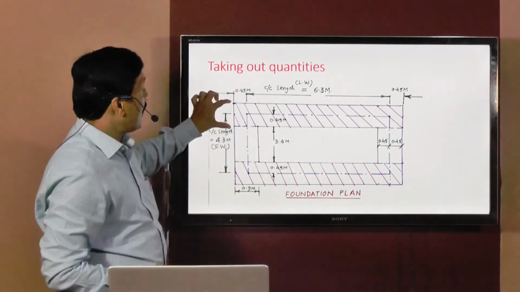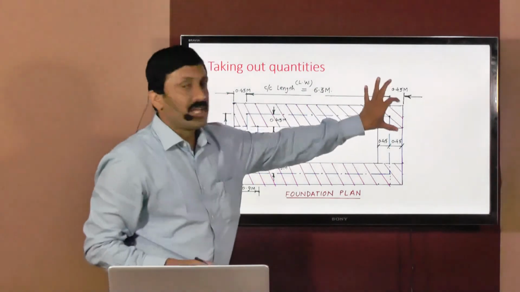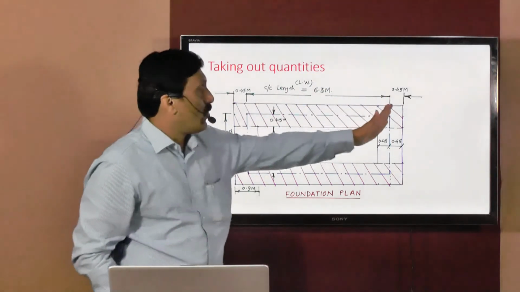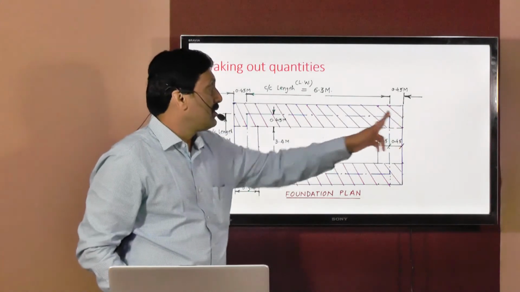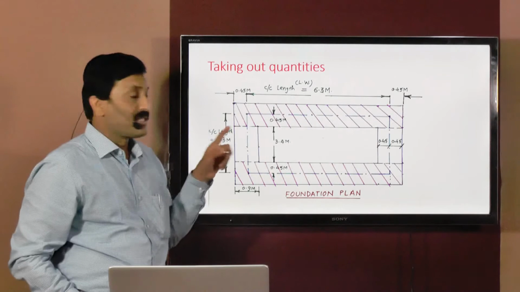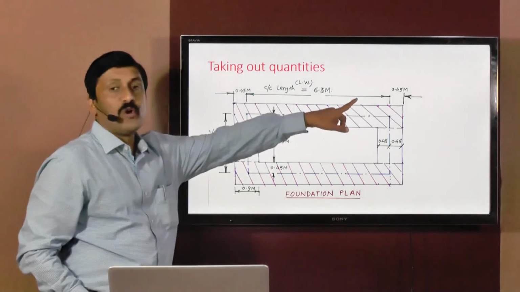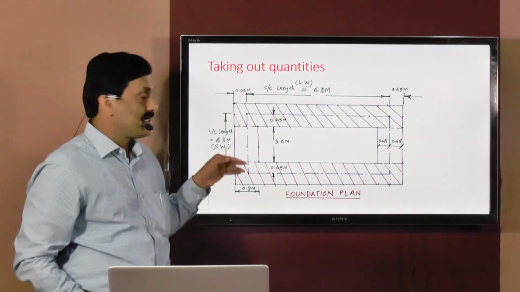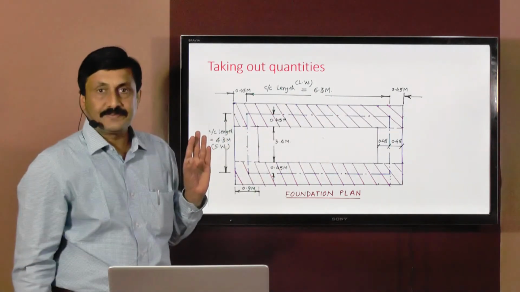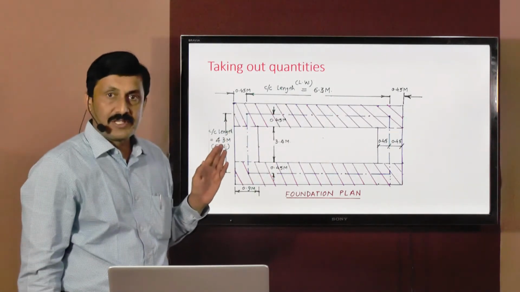Now we are treating these horizontal walls as long walls. So the total length of the long wall, that is from out to out, will be equal to 7.2, that is 6.3 plus 2 into 0.45, that is 7.2 meters. So this will be the out to out length of the long wall. I hope all of you understood this.